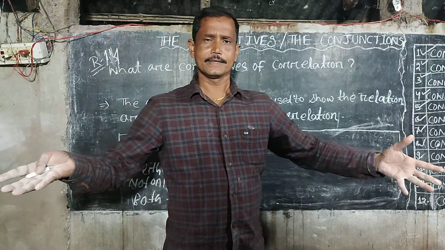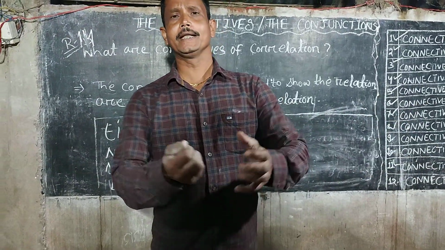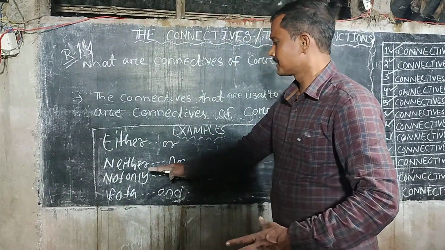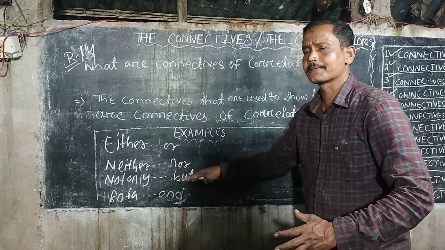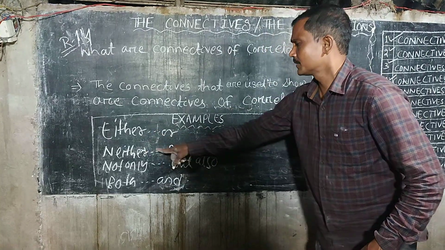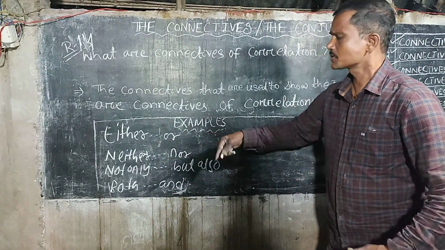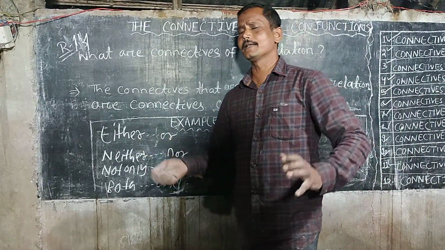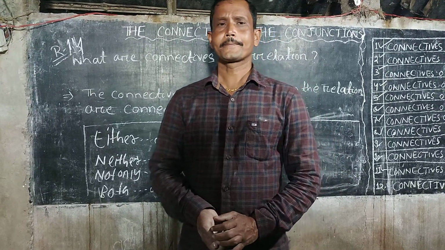So these are the connectives of correlation because they are correlated with each other. Neither has correlation with nor. So they are known as correlative conjunctions.